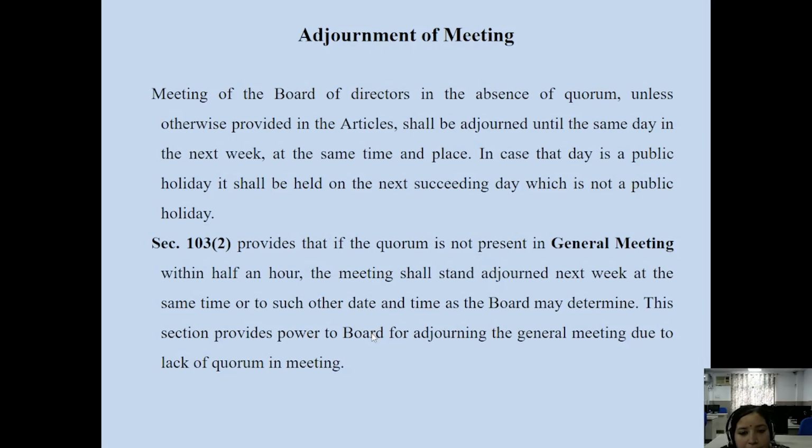If the member is not present, or in the case of a public company only 2 members are present, not 5, then we have fewer than the 3 members required for the quorum. In that case the meeting stands postponed, or we can cancel it also. But here we are discussing the adjourned meeting. So the meeting stands adjourned, or we can say postponed, on this particular ground.